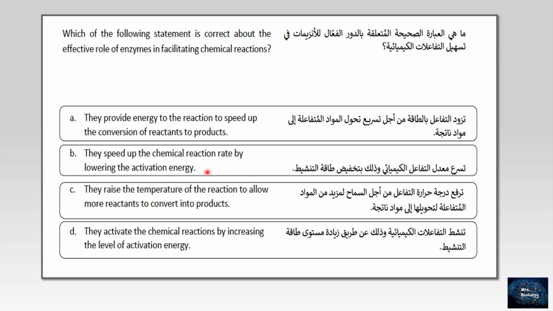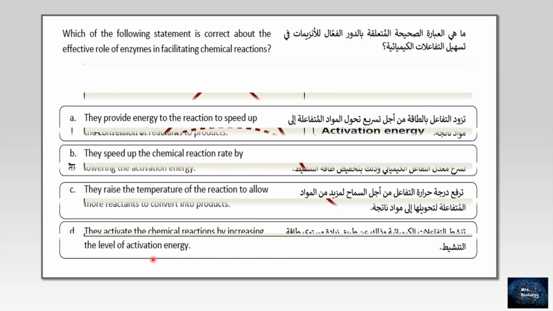We all know activation energy is the minimum energy needed to start the chemical reaction. So once the enzyme is there, the enzyme will minimize this activation energy, so the chemical reaction will speed up. C. They raise the temperature of the reaction to allow more reactants to convert into products? Sure, no. D. They activate the chemical reactions by increasing the level of activation energy, which is wrong against what is happening.